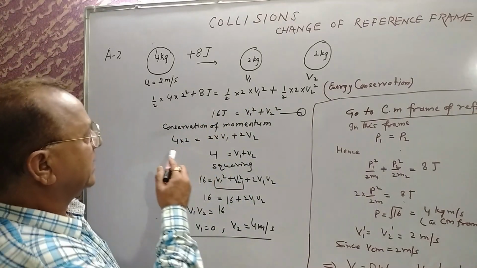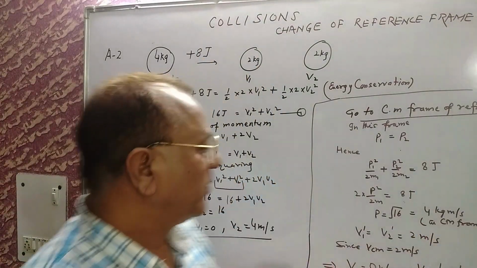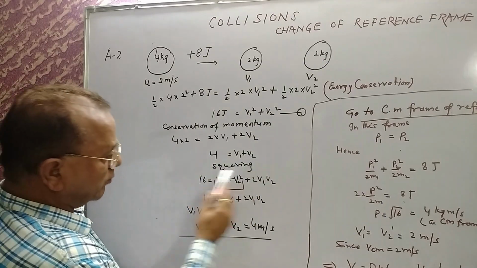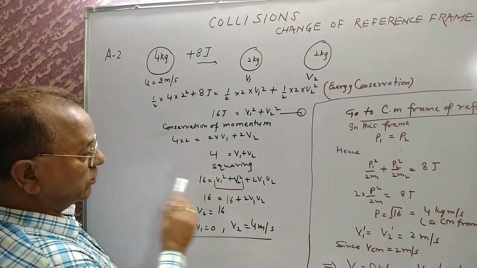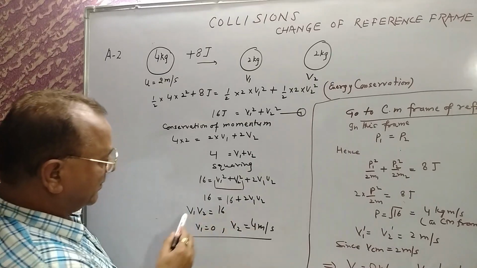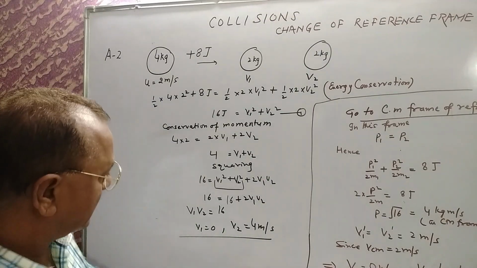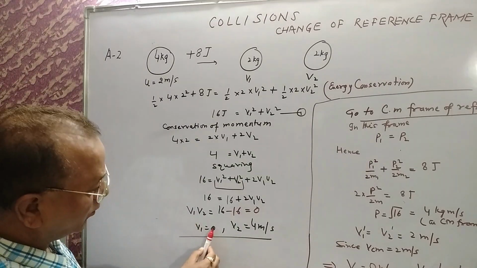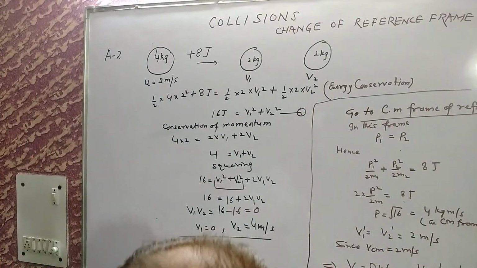Conservation of momentum, if you apply, since no external force is there: 4 times 2 equals 2 times v1 plus 2 times v2. So v1 plus v2 gives you 4. Squaring both sides, we get v1 square plus v2 square plus 2v1v2 equal to 16. Now the value of v1 square plus v2 square is 16, so if you cancel it, you get 2v1v2 equal to 0, which gives you v1 equal to 0 and v2 equal to 4. And your answer is option 3.